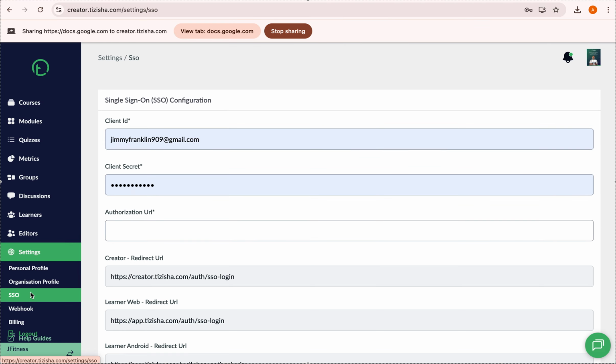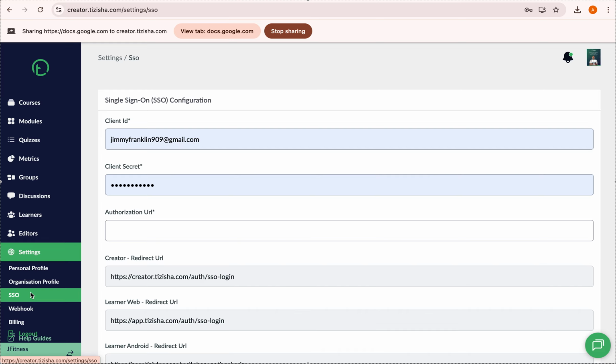Then we have SSO. So this is single sign-on. So let's say, for instance, in your organization, you have similar emails. By this I mean, let's say kate@xiz.com, or ruth@xiz.com, josfat@xiz.com. So for such people in your setup, you can configure them to log in via SSO. So by that, they won't have to add their passwords.